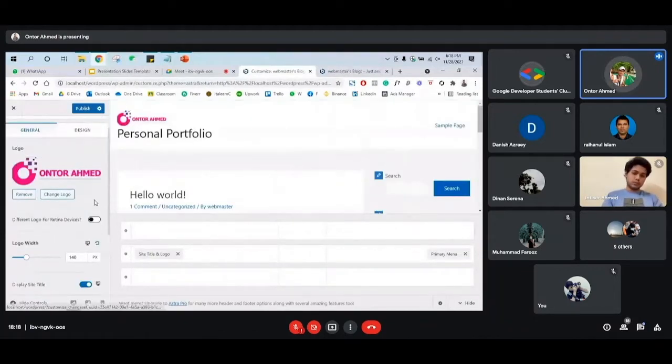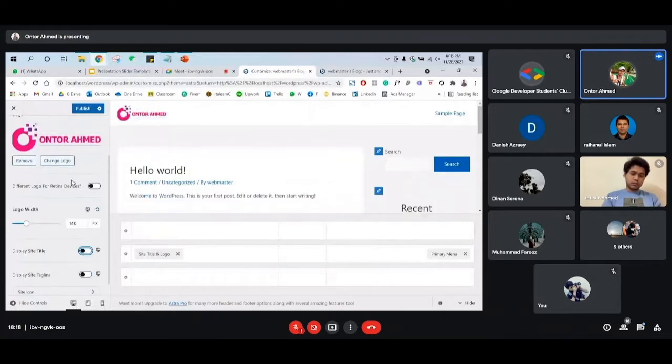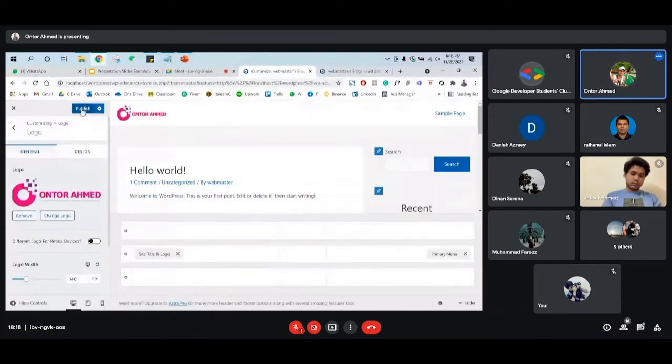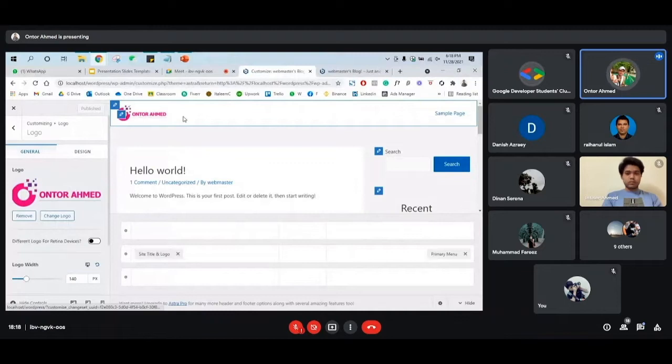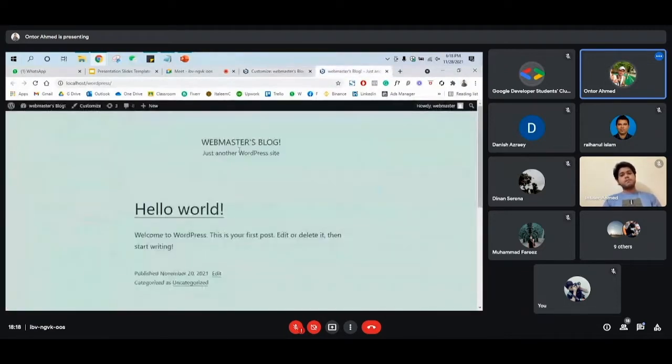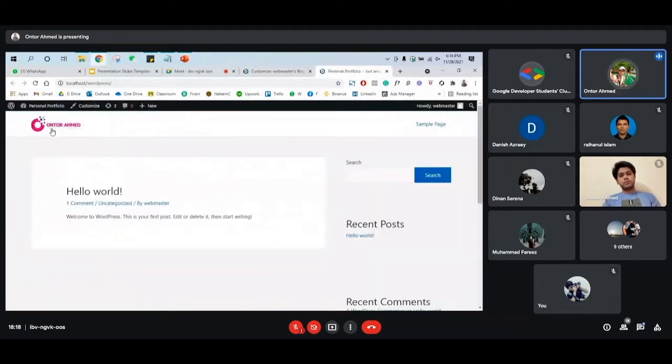Since we already made some changes on the website, we can just click publish. Whatever changes you did, it will publish. Let's say you go to the home page and refresh it. You can see here is the logo, and then we can add our pages here, like home, about, myself, or my company work, or anything.